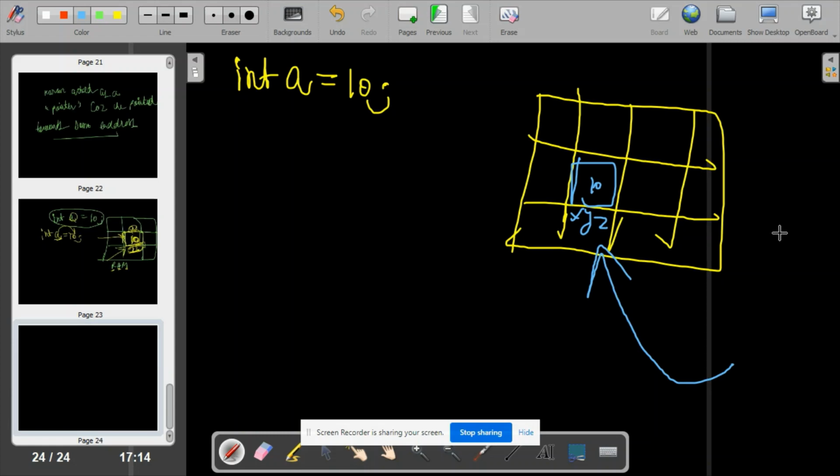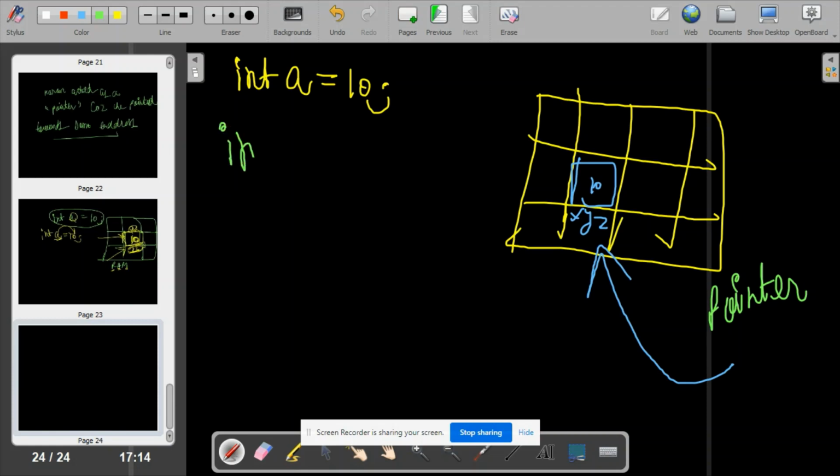Like in the previous example, there was Karan and he was pointing to the address of Sham's house. So I want somebody in the programming world to point to this address where 10 is stored. In this case I will be using a pointer. What is the syntax?